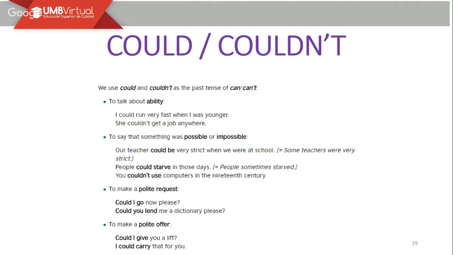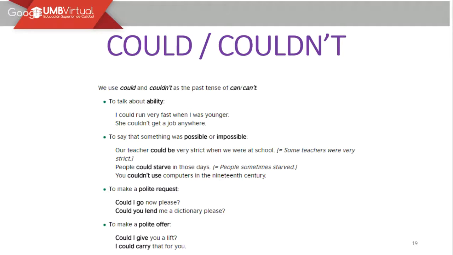Siempre va a ser de la misma manera. Like when we have modal verbs, the main verbs don't modify them. To say, okay, she couldn't get a job anywhere. Ella no podía conseguir un trabajo en ningún lugar. Tal vez porque era muy joven, right? Because she was too young. But maybe right now she can get a job. It depends according to the connotation that you really want to make according to the situation. It's happening at the moment.